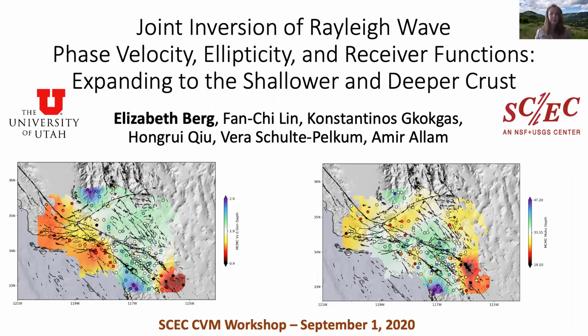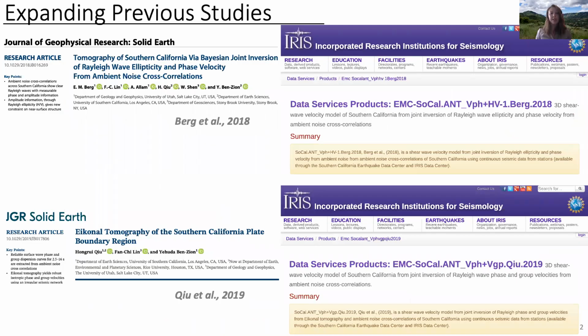I, Elizabeth Berg, am a PhD candidate at the University of Utah and will be discussing our joint inversion of Rayleigh wave phase velocity, ellipticity, and receiver functions, expanding to the shallower and deeper crust. Our work stems from previous publications in JGR Solid Earth by myself in 2018 and by Hongrek Chiu in 2019. Both of these models are also available through the IRIS EMC repository.